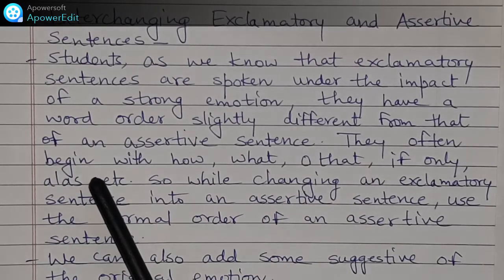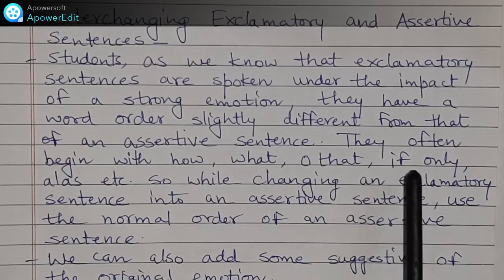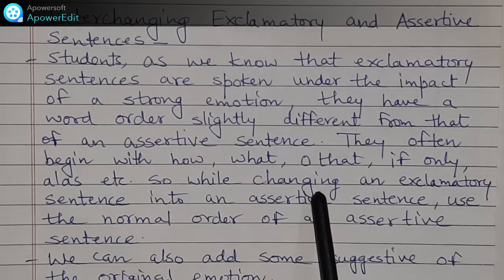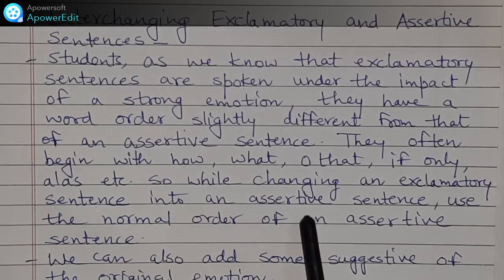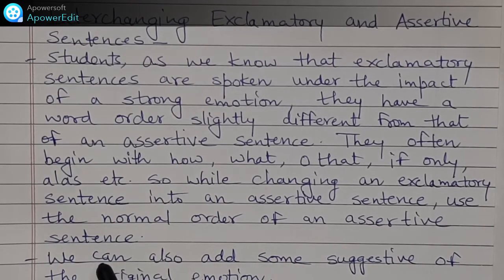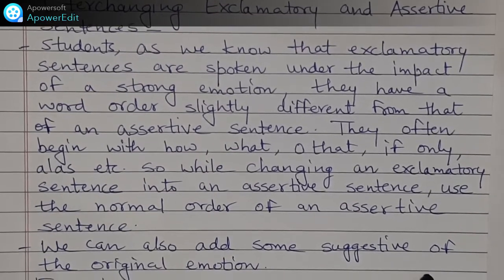They often begin with how, what, oh, that, if only, alas, etc. While changing an exclamatory sentence into an assertive sentence, use the normal order of an assertive sentence. We can also add some suggestives of original emotion.